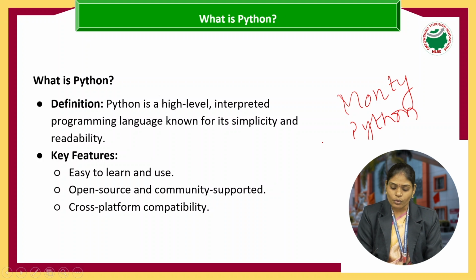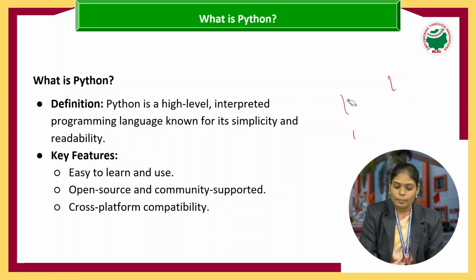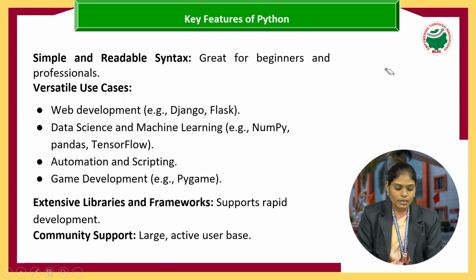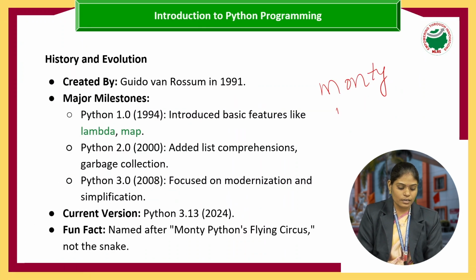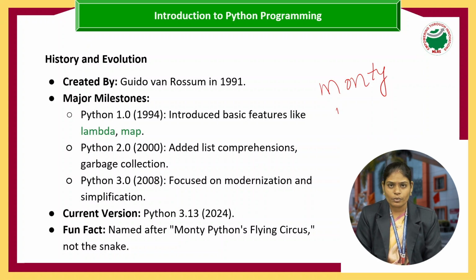From Monty Python's Flying Circus, he took the name Python. So this is the history, and some versions have already been released. The latest version of Python is 3.13, which was released in 2024.